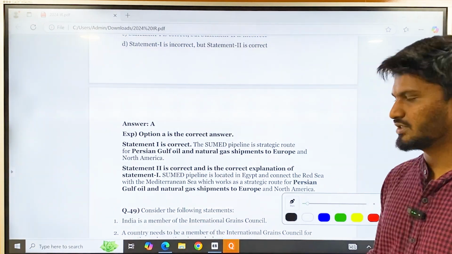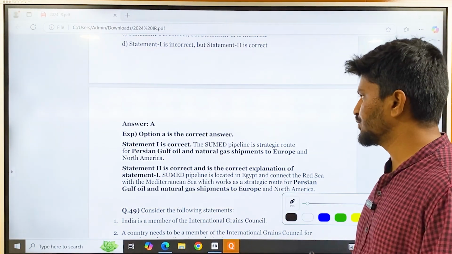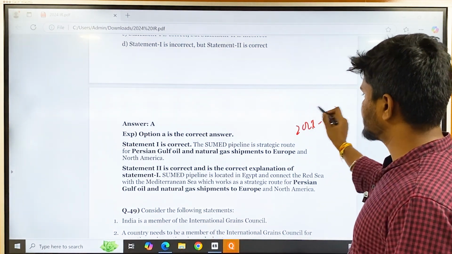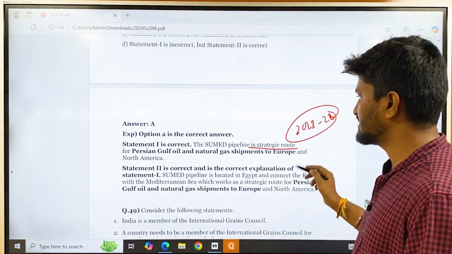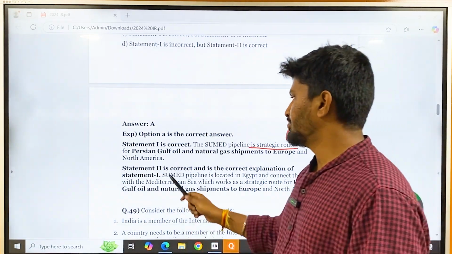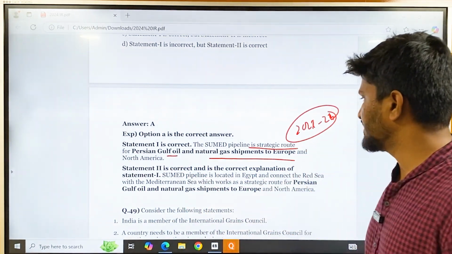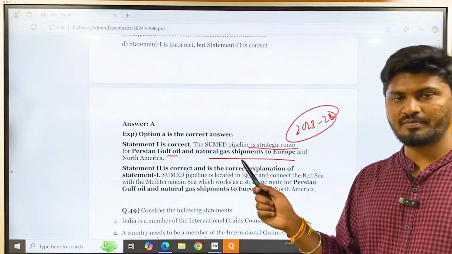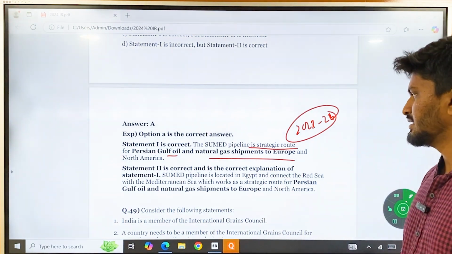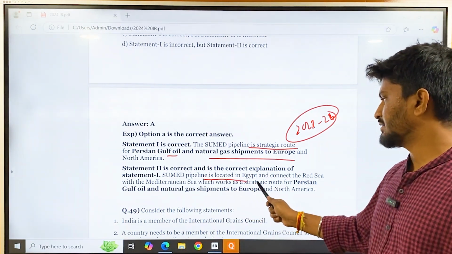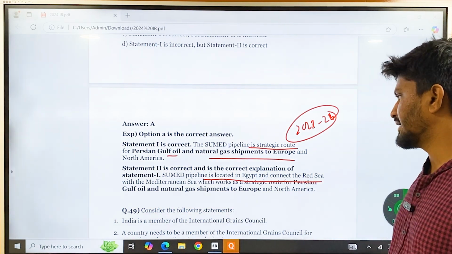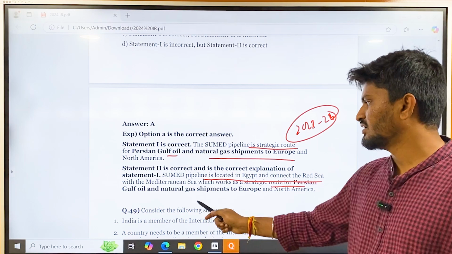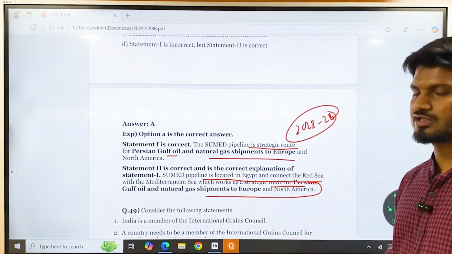You should know about this one. It was in news in 2023 and 2022, and it is presently in news also. The Suez pipeline is a strategic route for Persian Gulf oil and natural gas shipments to Europe and North America. Okay, from Middle East to Europe and North America. Statement 2 is correct. The pipeline is located in Egypt and connects Red Sea with the Mediterranean Sea, which works as a strategic route for Persian Gulf oil and natural gas shipments to Europe and North America.